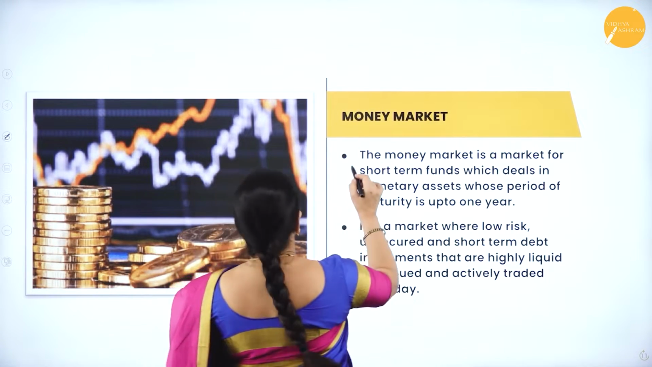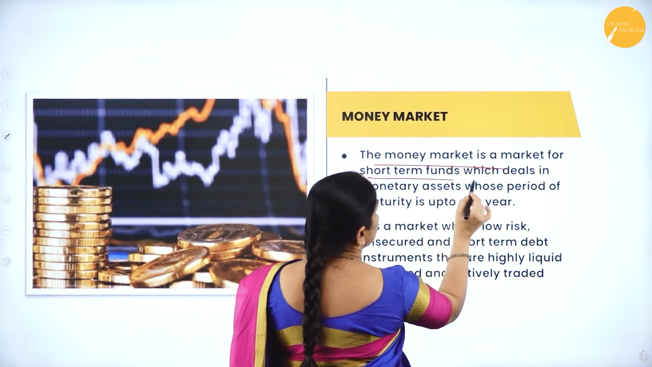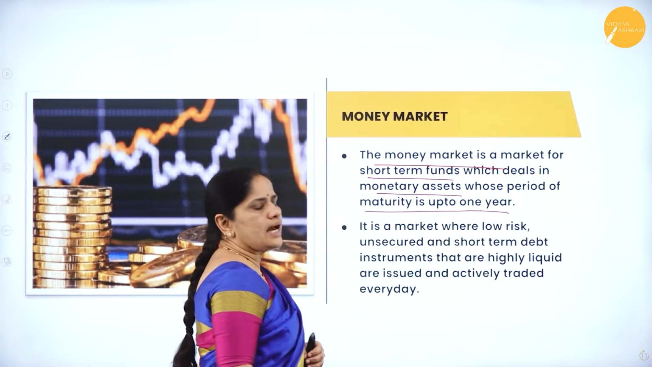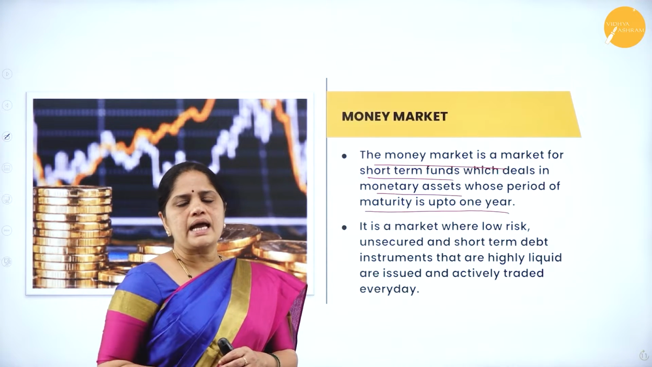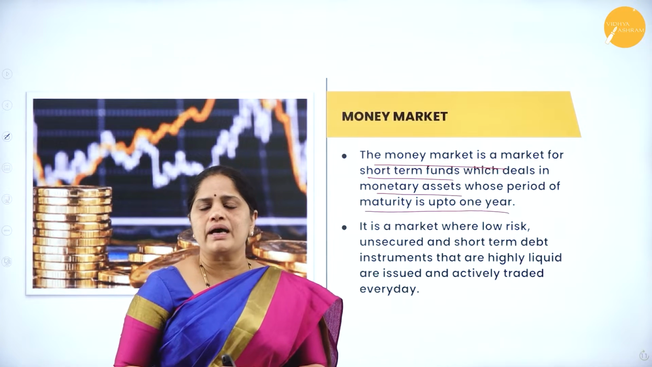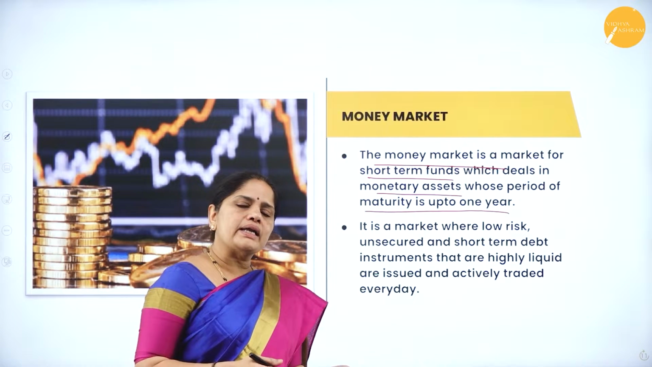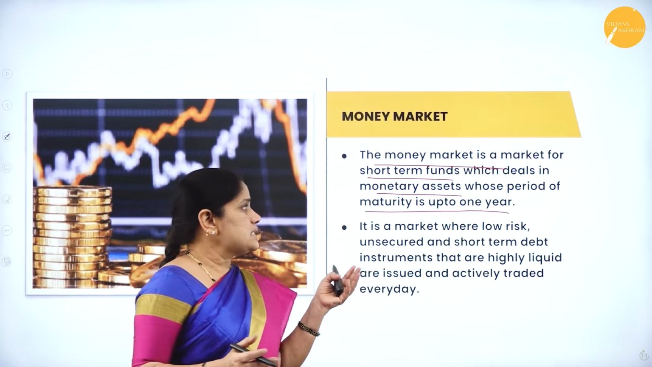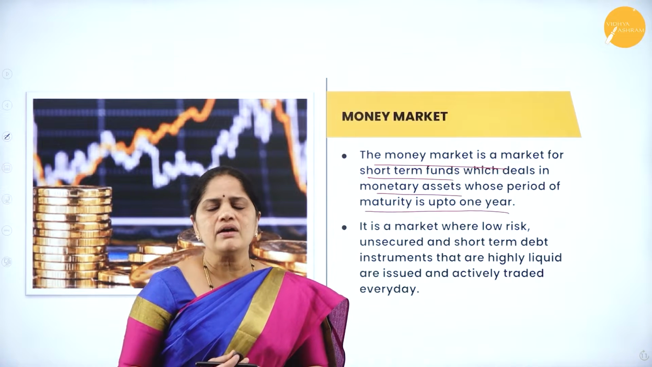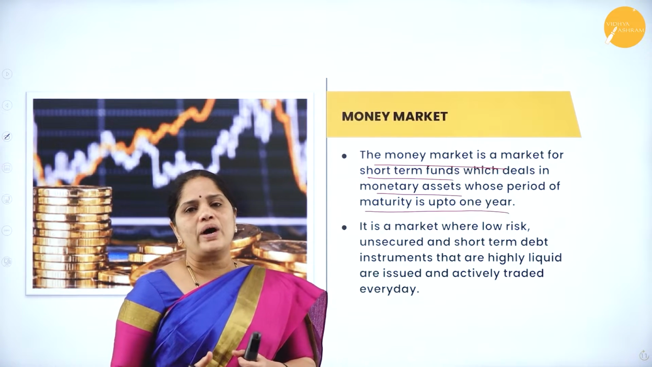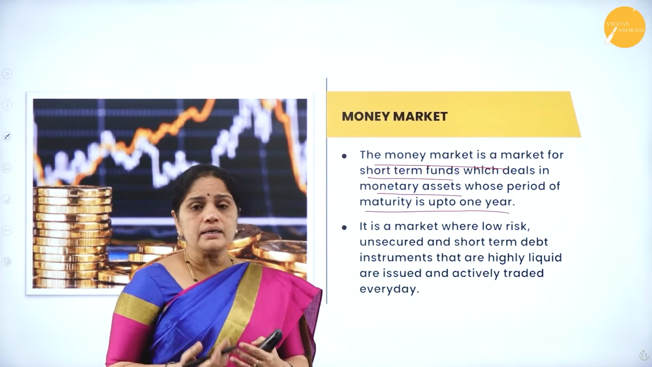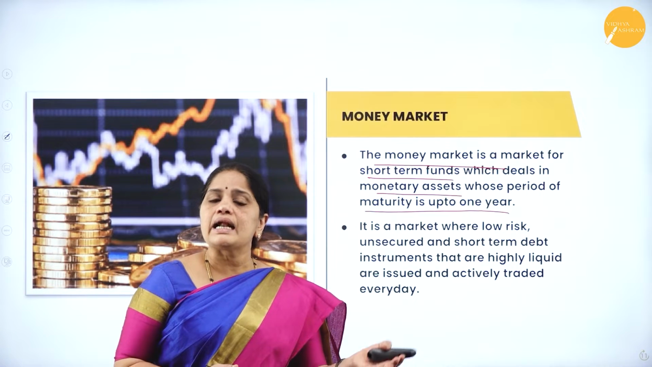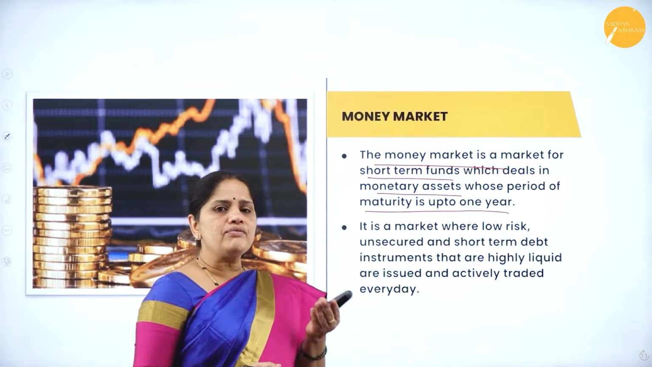Now, let us look into what is the meaning of the word money market. Money market is the market for short-term funds which deals in monetary assets whose period of maturity is up to 1 year. As I had explained earlier, the financial markets are classified as money market and the capital market. In the money market, we see instruments being traded with a maturity of less than 1 year. So, if you have a demand for funds for just 1 year, then we can always go to the money market and raise the funds for a short period of 1 year.